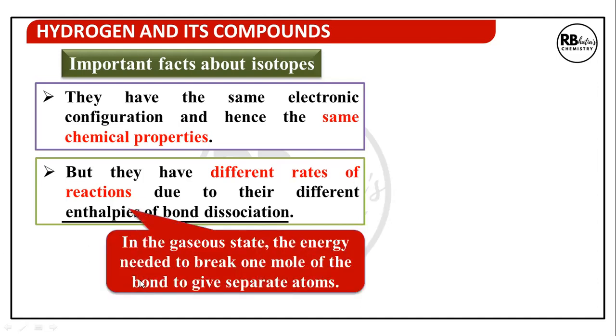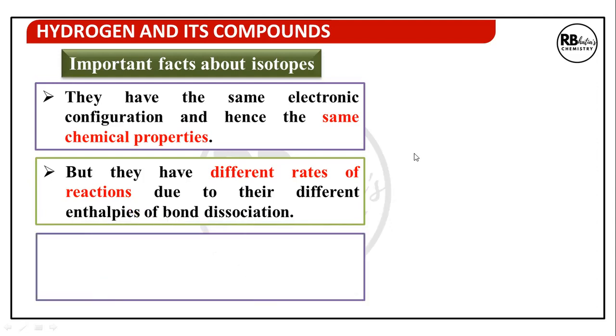In the gaseous state, the energy needed to break 1 mole of the bond to give separated atoms. It will also be the energy which is released when 1 mole of bonds are formed from separated atoms.